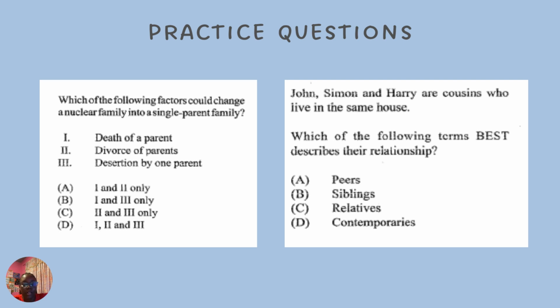However, peers are persons, your friends, who are usually in the same age group as you, who you interact with. So not cousins. So siblings, brother or sister, therefore that couldn't be the answer. Relatives would be correct. Contemporary would mean present day.